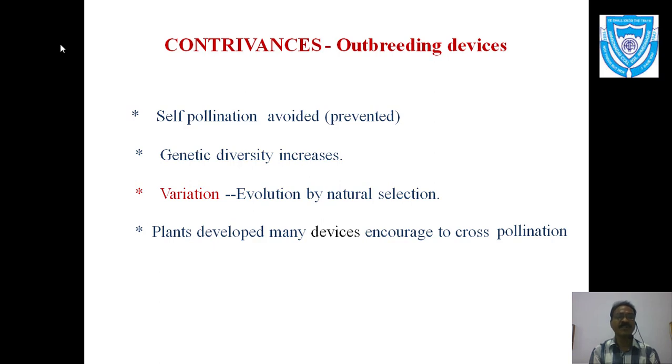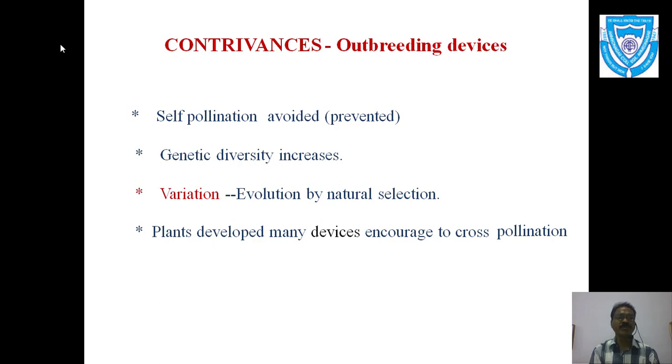So it is a contrivance called outbreeding devices. Outbreeding devices mean how self pollination is avoided, it is prevented, and it allows cross pollination. And cross pollination is very important. Why? Let us see one by one.